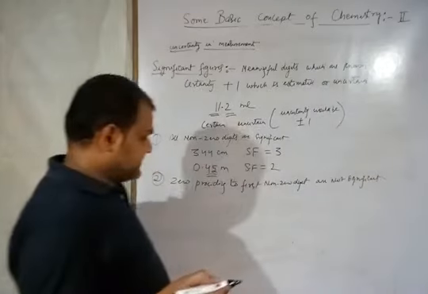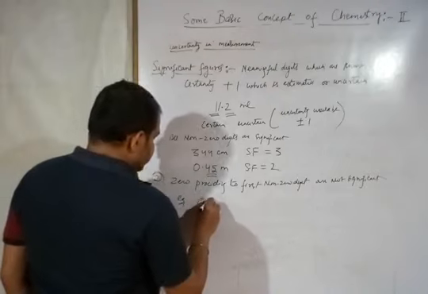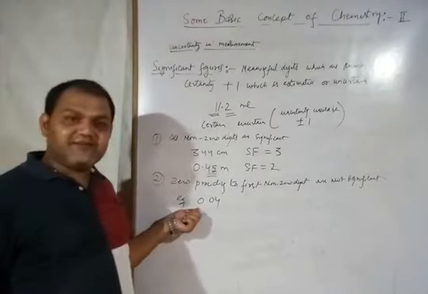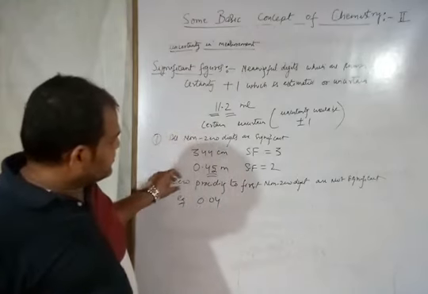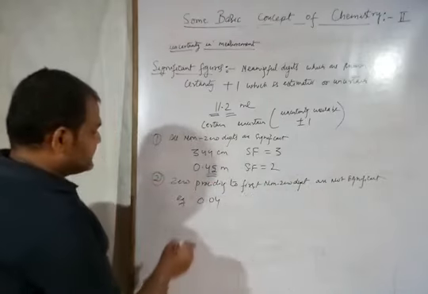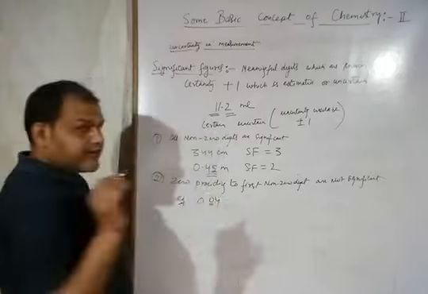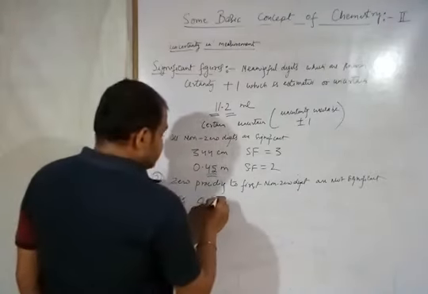What's the meaning of this statement? Suppose I am writing example here. 0.04. You know this 0 is non-significant. Here I have written 0 preceding to first non-zero. This 0 is also non-significant. It is only showing the place of decimal. All right. So that means what is the significant figure?